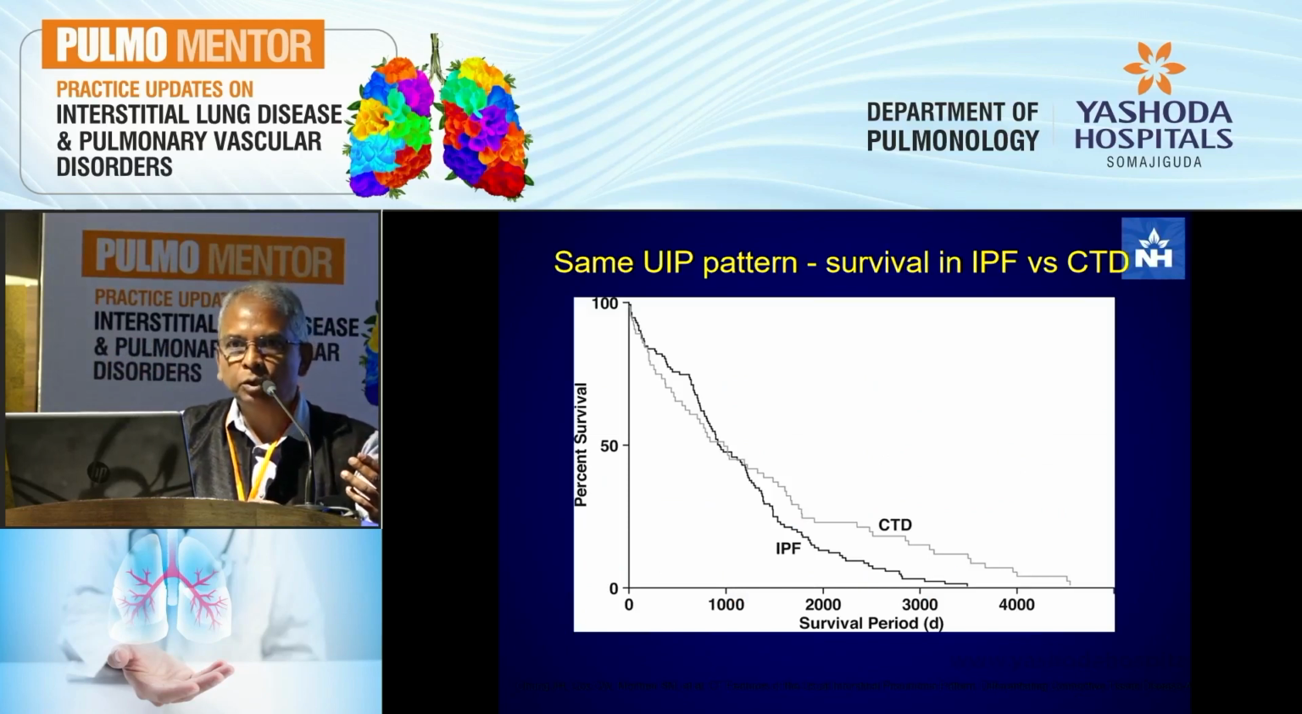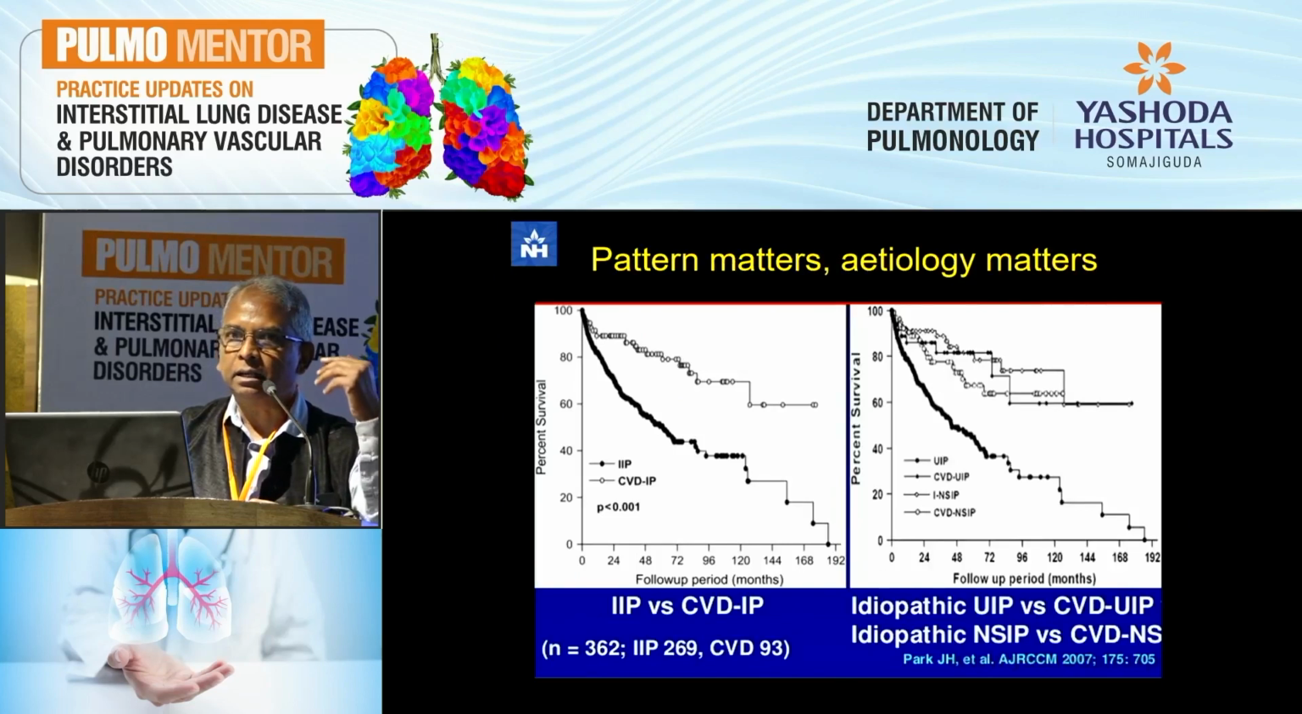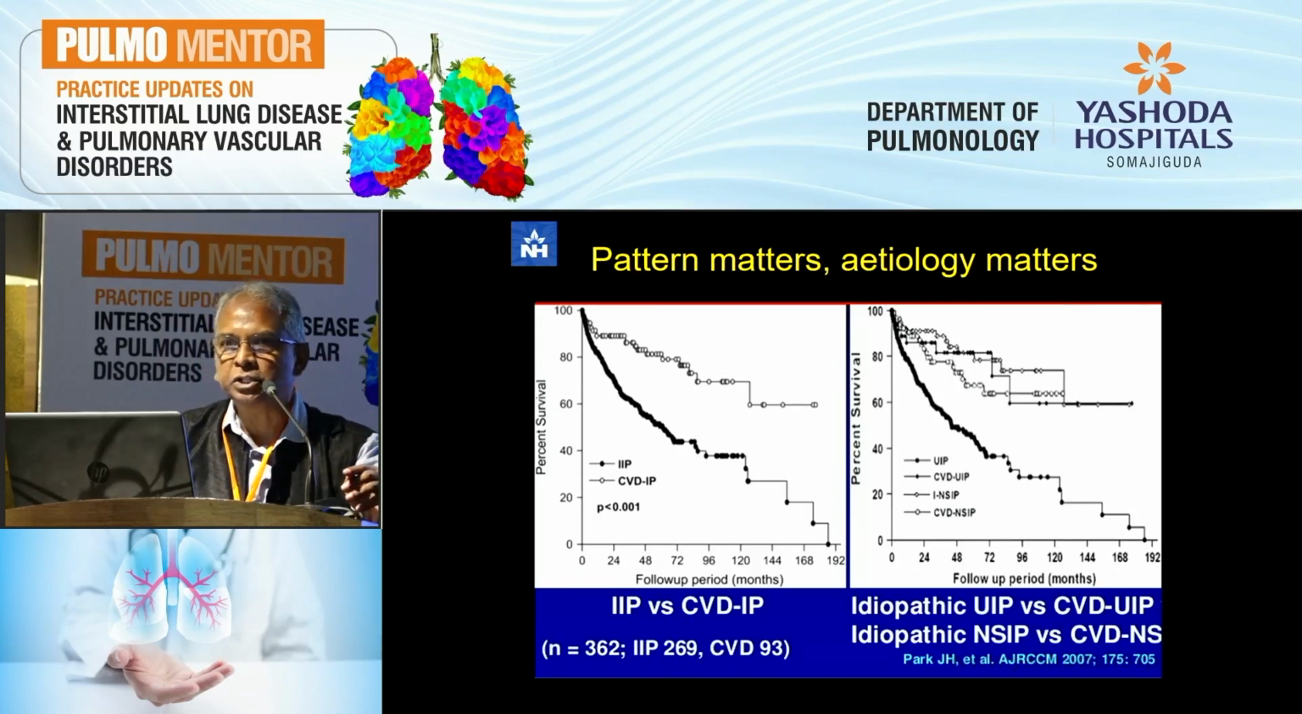And it's important to know this because even if you have the same UIP pattern, and it's not IPF, it's CTD, then the survival is much better when you have a UIP pattern with CTD than with IPF. And while the etiology matters, the pattern also matters. So you see on the left, the graph shows you that patients with an idiopathic UIP pattern tend to have a far worse outcome than those with a CTD ILD pattern. You can make out this is an old study, it was still called collagen vascular disease.